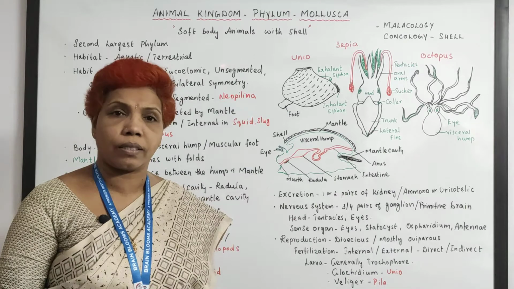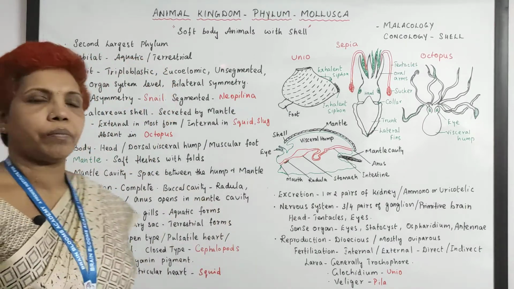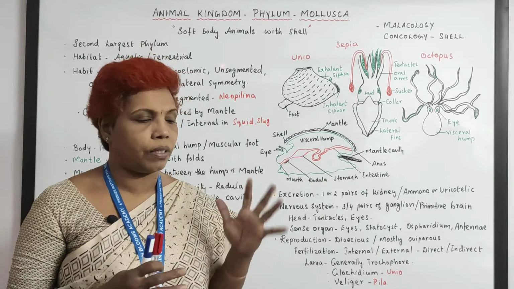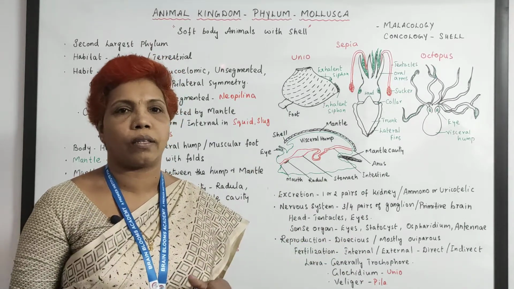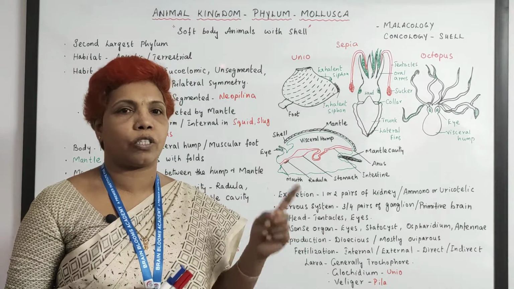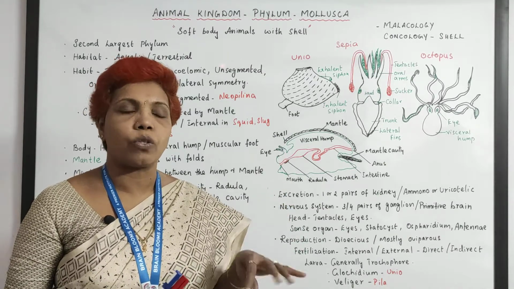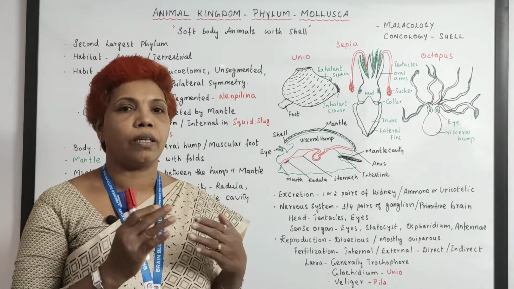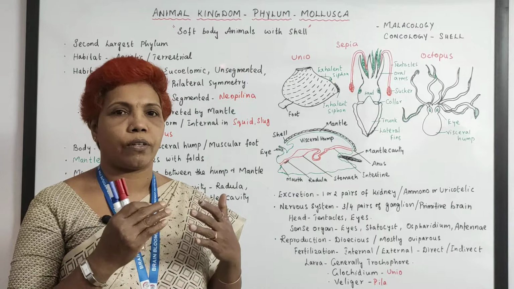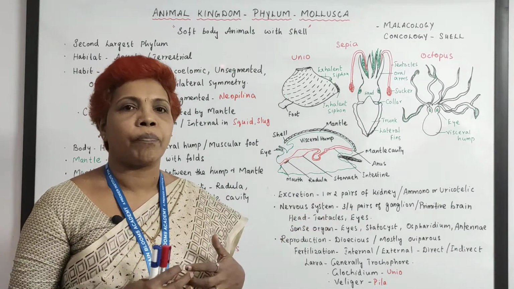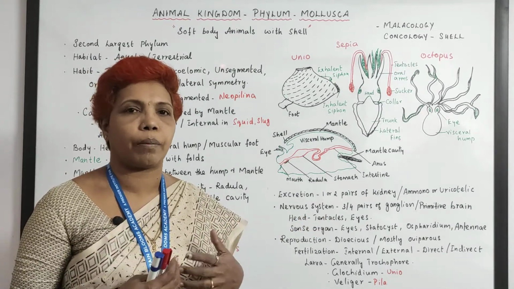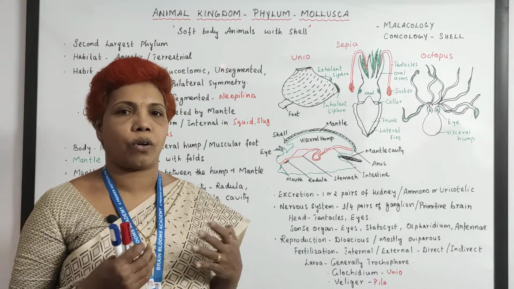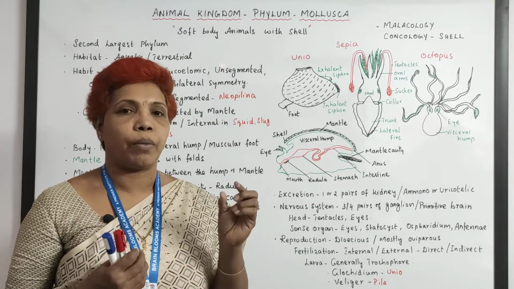When you come down to the next system, the respiratory system is also well developed because, as I said, the animals are living in water as well as on land. In water, they have to respire with the help of gills. Gills also go from the primitive type to the advanced type. Gills are present in the folds in the mantle and open into the mantle cavity and exchange oxygen and carbon dioxide. When you come down to the terrestrial forms, the gills will not work here. They go with the pulmonary sac.